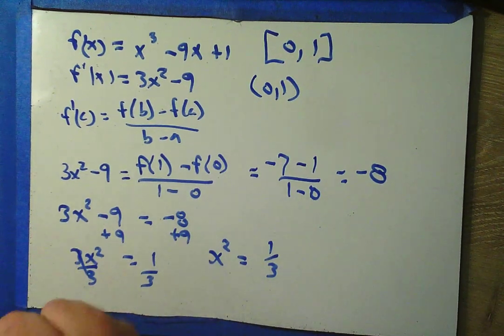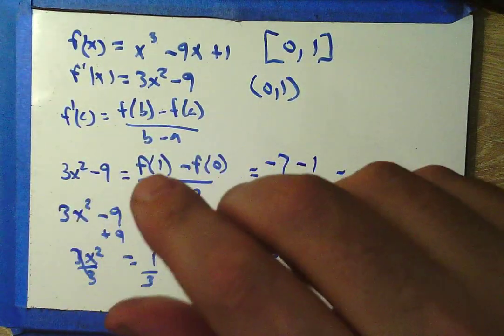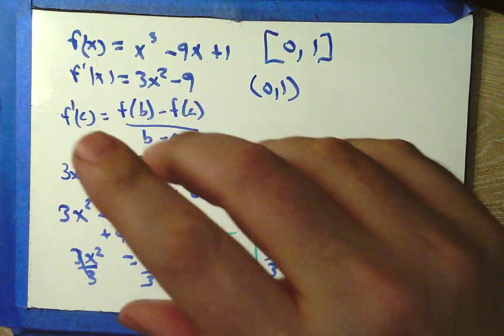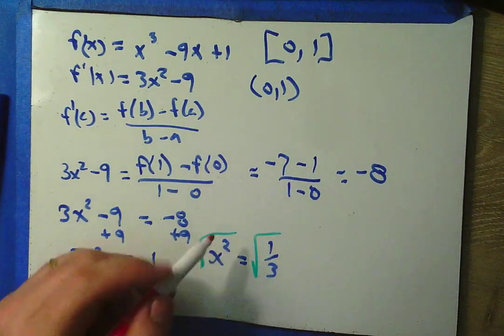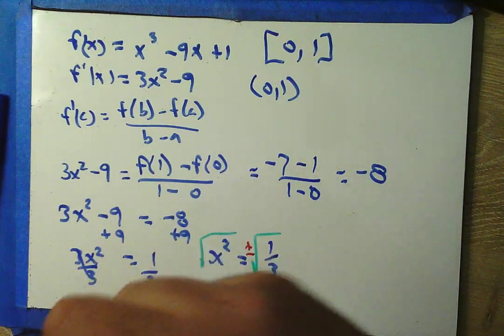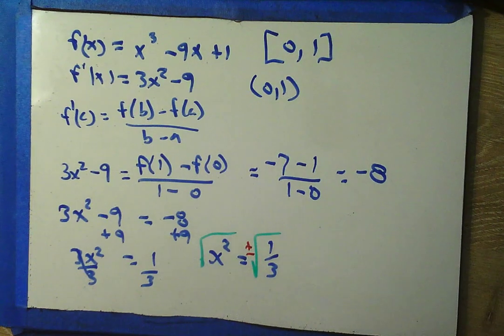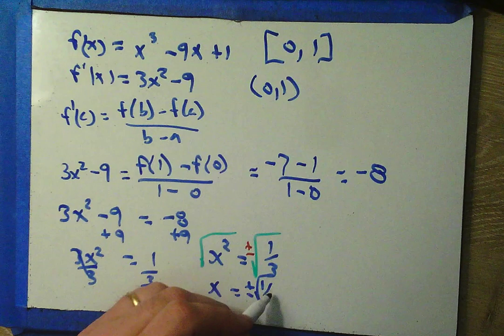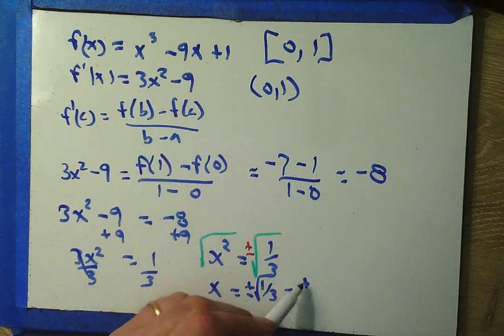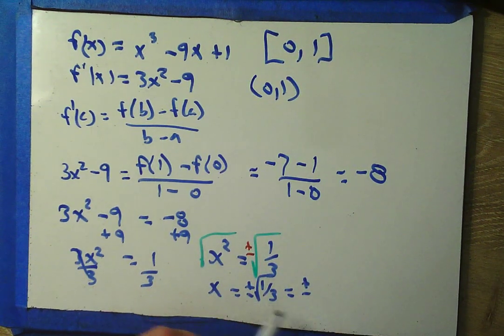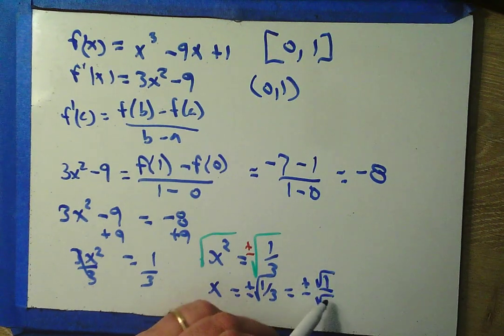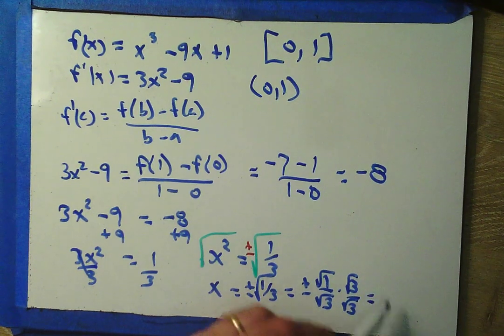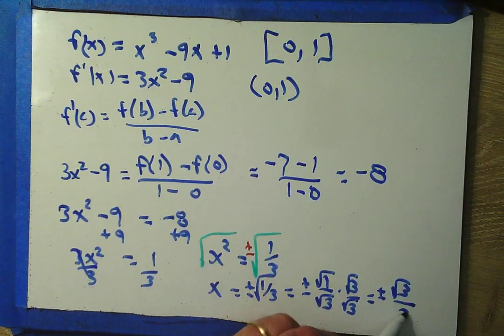And no kidding, there are still calculus students who make this algebra 2 mistake. When I take the square root of both sides in an equation, what do I need to remember? That's right, I need to remember the plus or minus. You need to remember that plus and minus. If you don't, you're going to be a sad puppy. So x equals plus and minus square root of 1/3. If this were multiple choice, you would not see that answer. You'd see square root of 1 over square root of 3. No, not that answer. They would rationalize, and you would see plus and minus root 3 over 3.